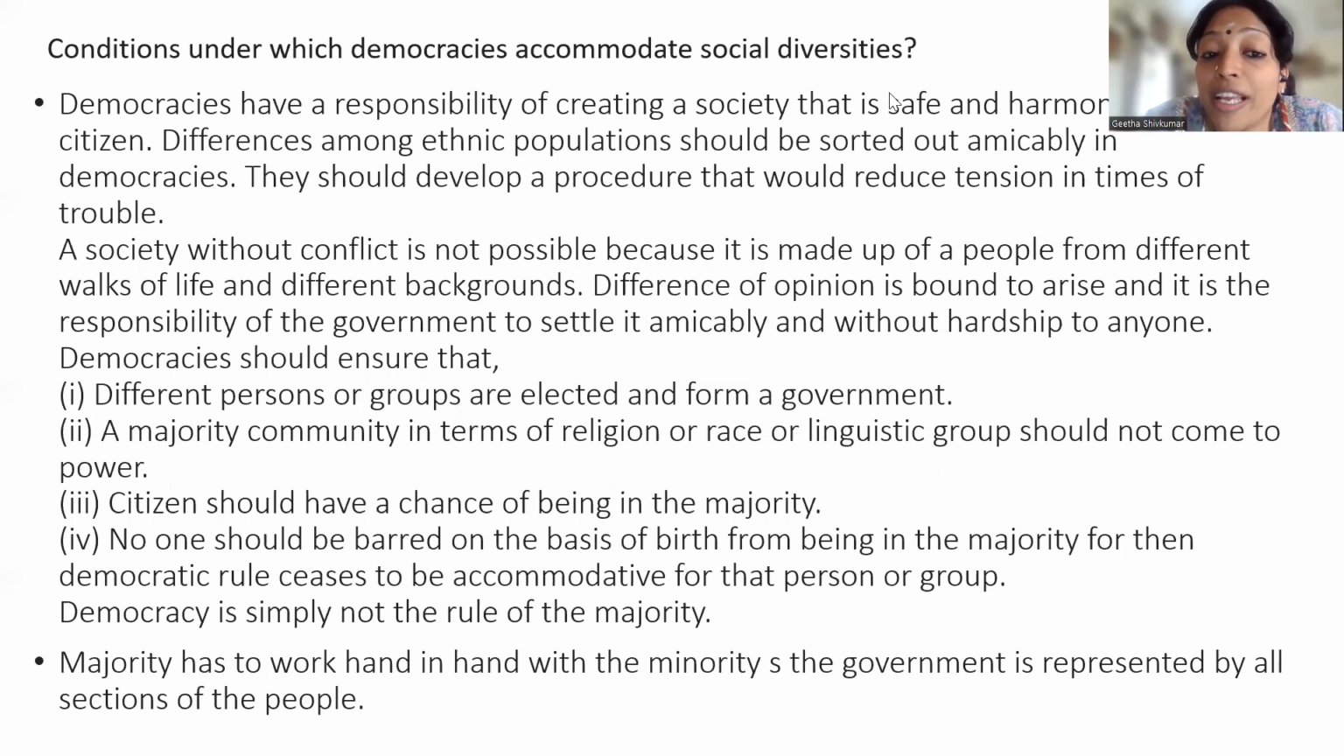So democracy should ensure that different persons or groups are elected and form a government. A majority community in terms of religion or race or linguistic group should not come to power. It is very important that they accommodate minorities also. It should not always be the majority in power. Citizens should have a chance of being in the majority. No one should be barred on the basis of birth from being in the majority. For them, democratic rule has to be accommodative for every person or group.